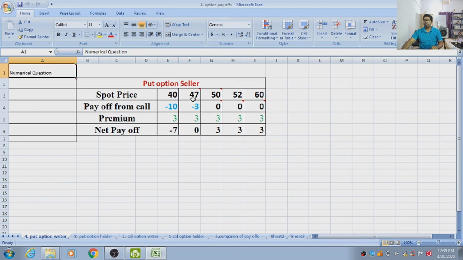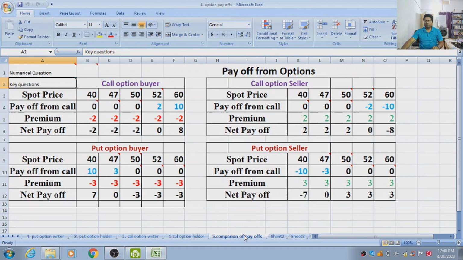So we observe that at 47, the break-even price, the profit is 0, less than that there is loss, and if market price is higher the profit is exactly equal to premium. So therefore we can say that the profit of the seller is limited to the premium but the loss is unlimited.